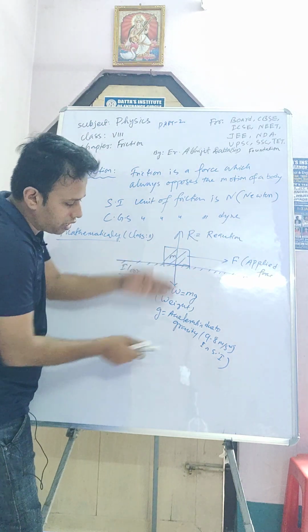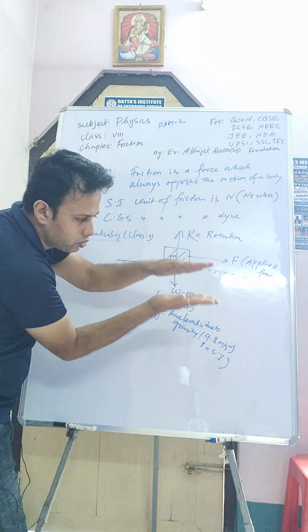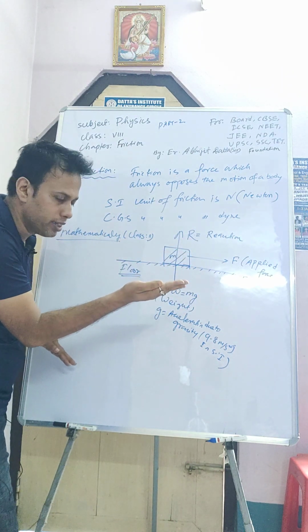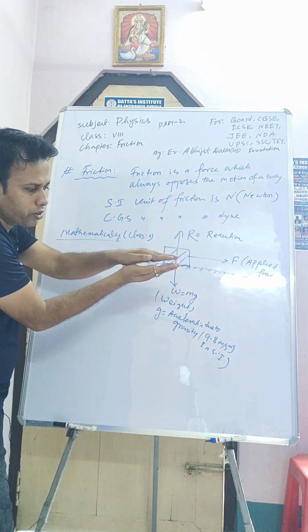Suppose this is my hand, and my hand is the floor of the building or classroom, and I am putting one block here.